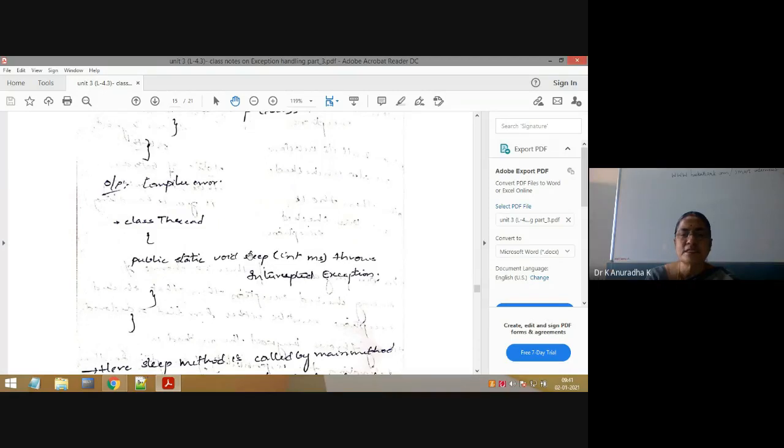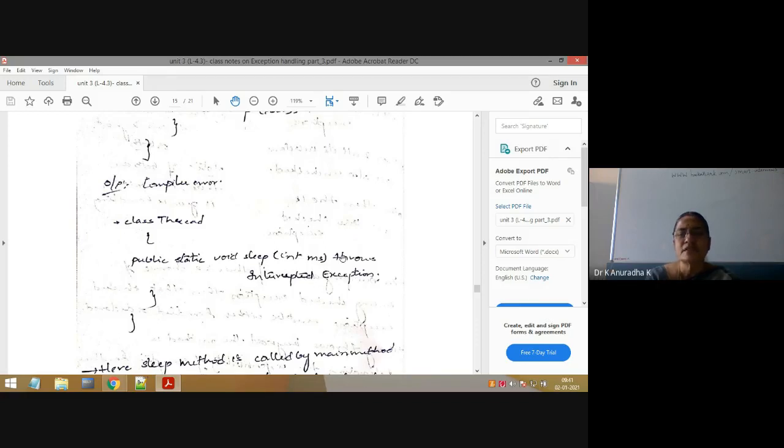So the sleep method does not want to handle this interrupted exception inside the sleep method using try-catch blocks. In that case, it will delegate the responsibility of handling this interrupted exception to its calling method using the throws keyword. So if it is not interested in handling the interrupted exception, which is a checked exception, in its method using try-catch blocks, then the method uses the throws keyword to delegate the responsibility of this exception to its calling method.